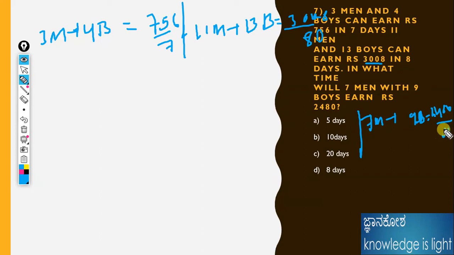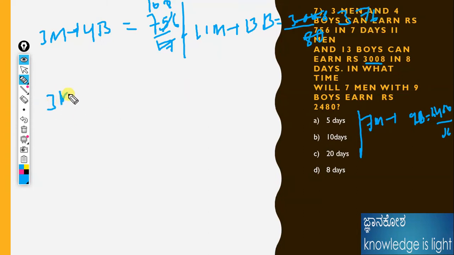How much will they go? 8 3s are 24, 6 8s are 48. Again, 6 to 48. Okay, 376 is going on. 3m plus 4b is equal to 108, as well as 11m plus 13b is equal to 376 rupees. That means, okay, this is equation 2.